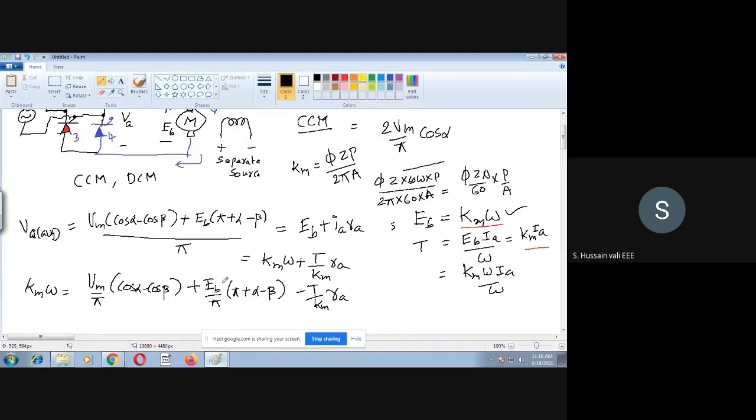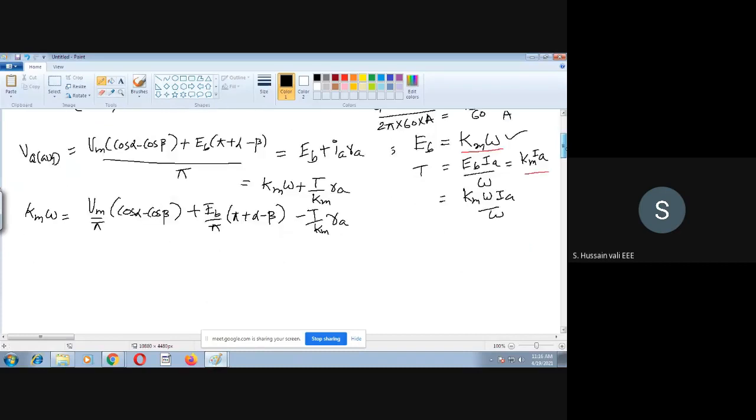This Eb is there here also, so in place of Eb we will substitute Km omega. Then there is another problem, but no problem. We'll simplify this further.